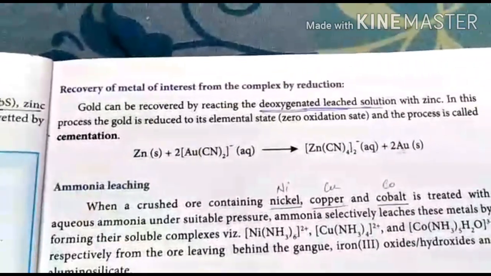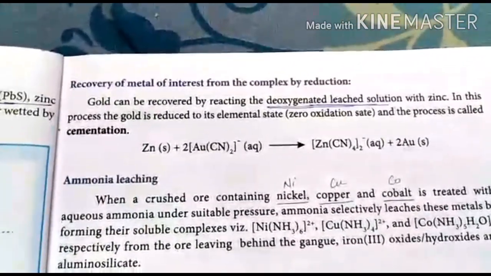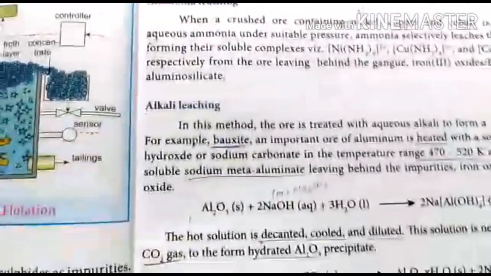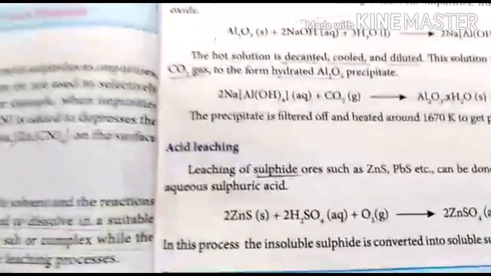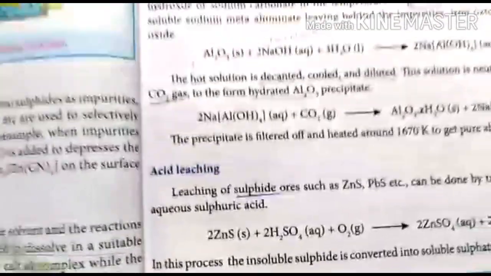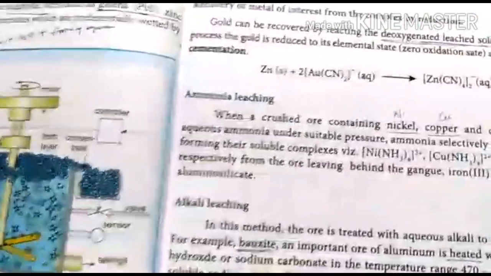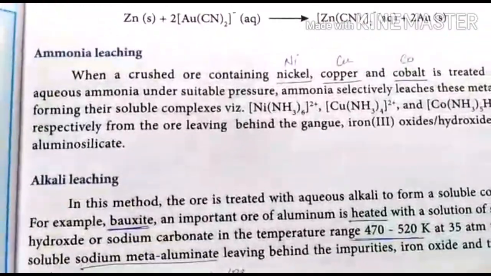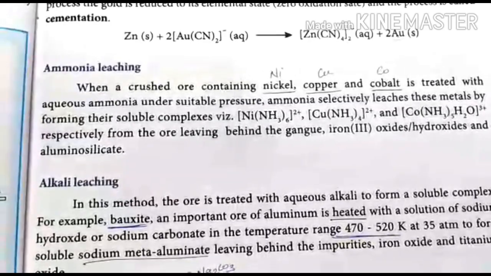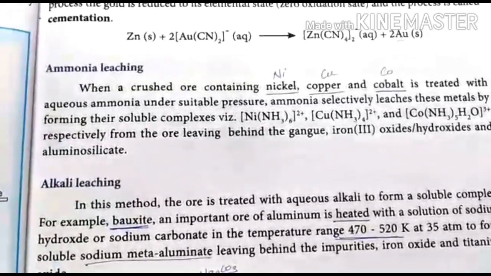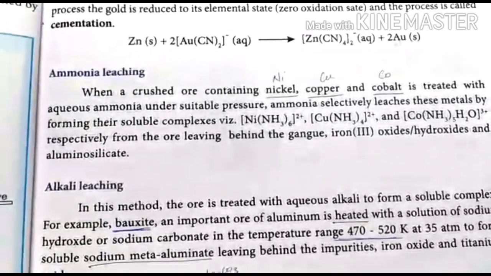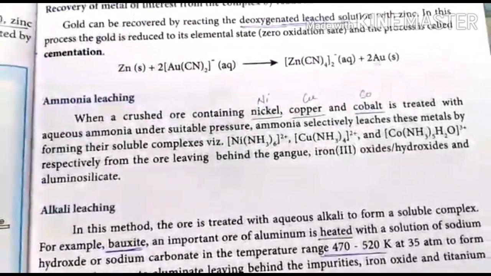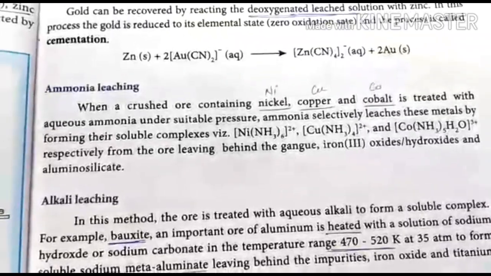In this leaching, I already told you so many types are there. One is cyanide leaching, the next one is ammonia leaching, the next one is alkali leaching, then the fourth one is acid leaching. I explained about the cyanide leaching. The next one is ammonia leaching. In ammonia leaching, take a crushed ore, for example nickel, copper, cobalt, these types of ores can be treated by this ammonia leaching method.